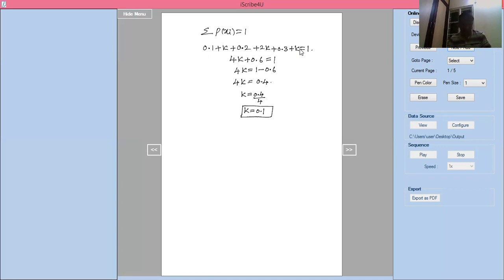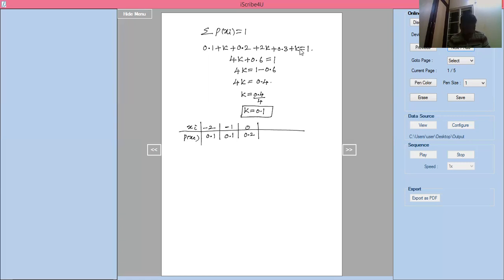Now, once I find the value of k, I can rewrite the table. We know that k is 0.1. Xi, p of xi: minus 2 has 0.1. Minus 1, the k value, is 0.1. 0 has 0.2.